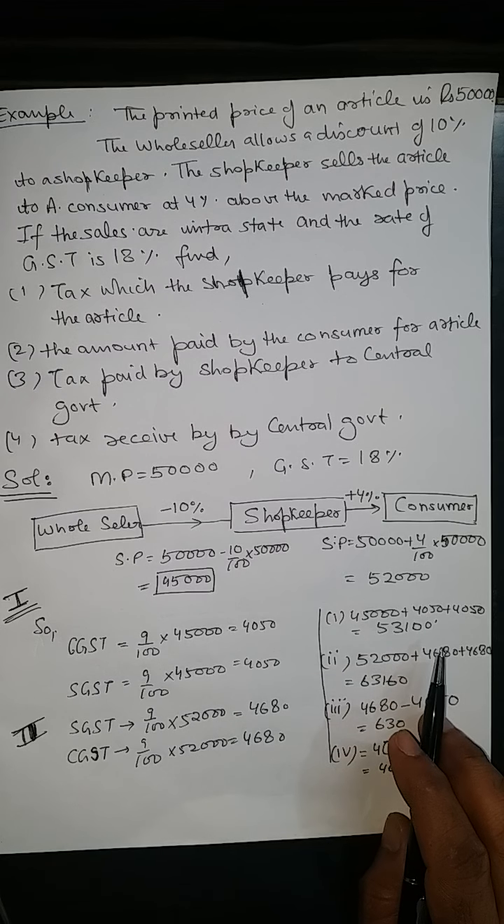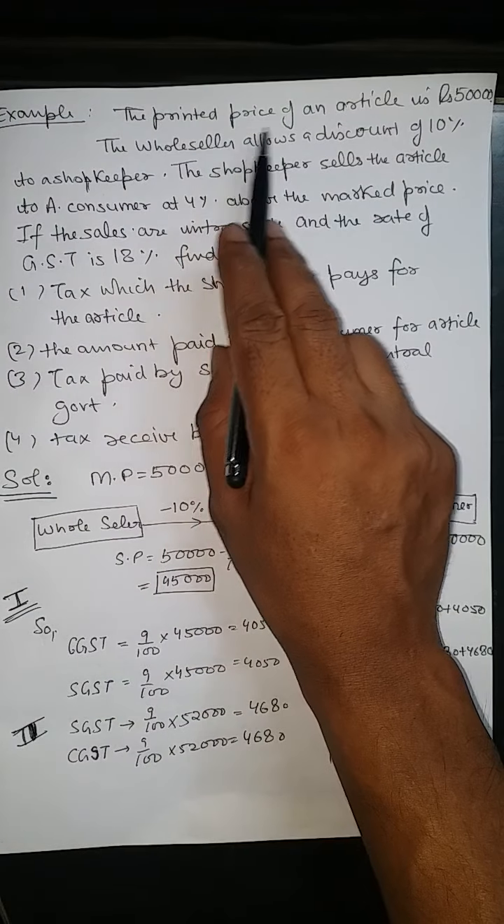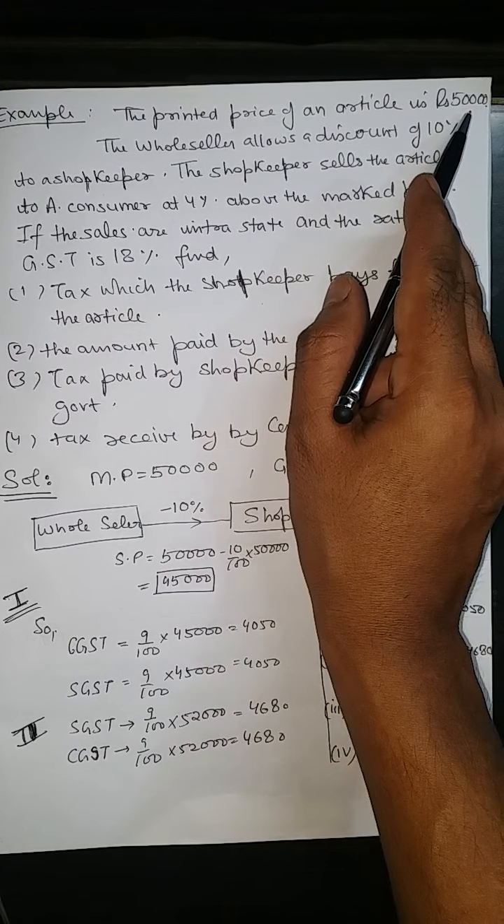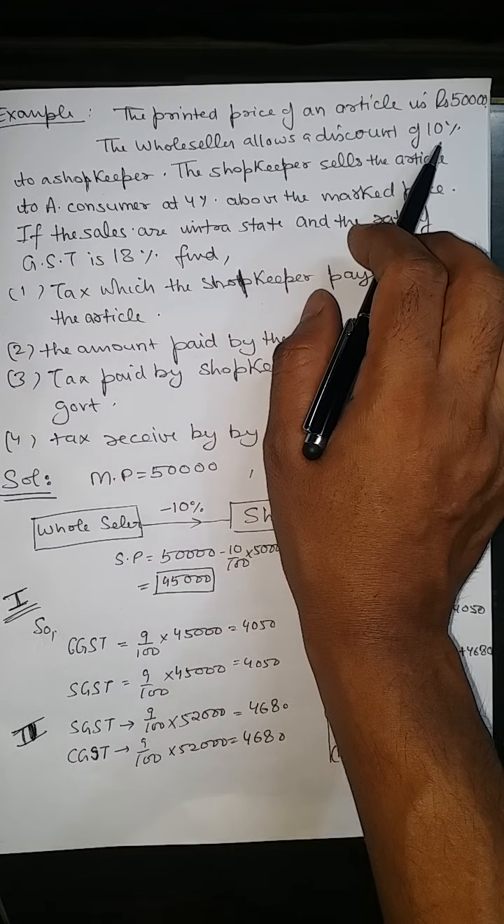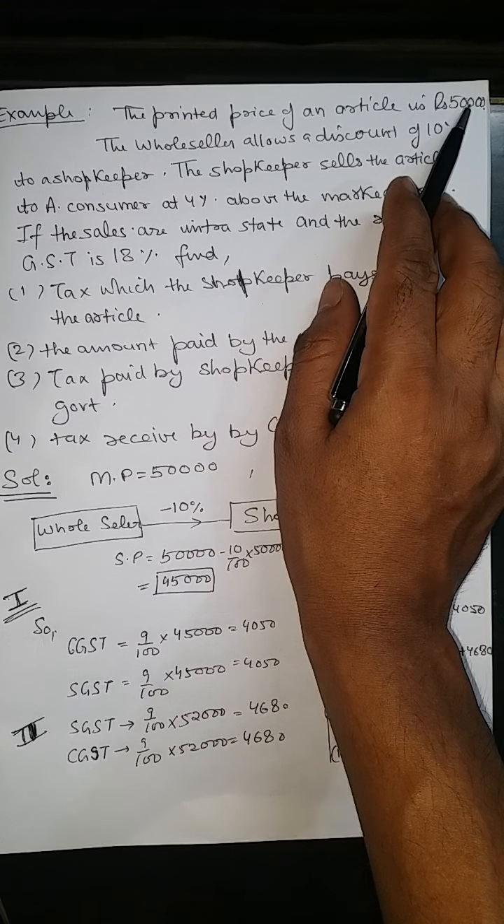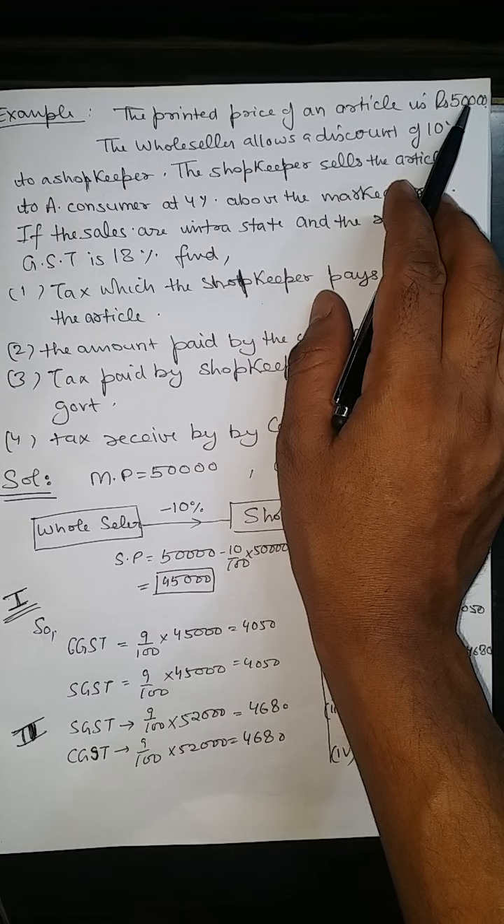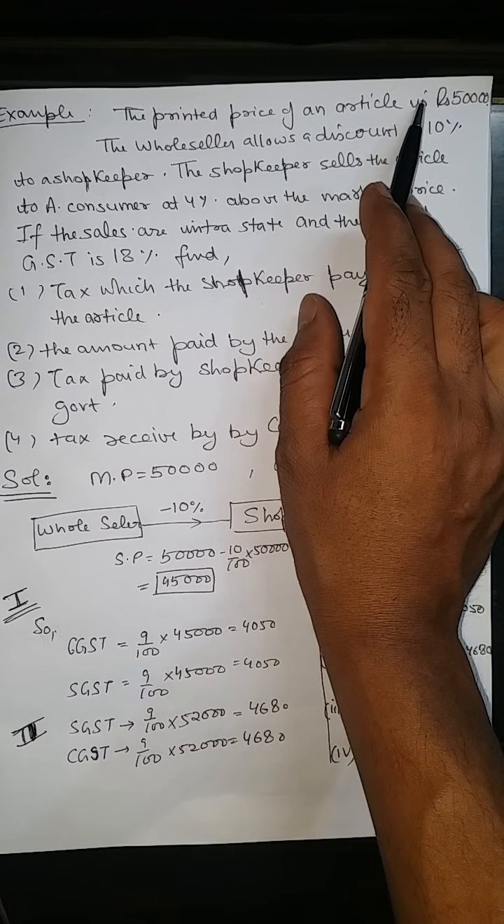Now see the next example. The printed price of an article is 50,000. The wholesaler allows a discount of 10% on this price. So you have to make a chain first of all. What is going on? Who is giving discount to whom?